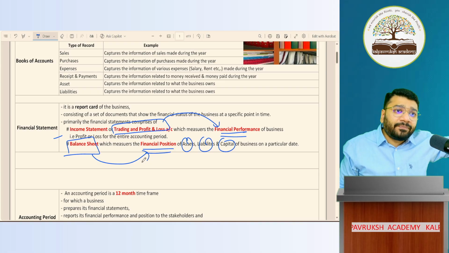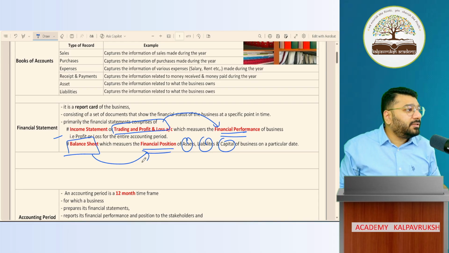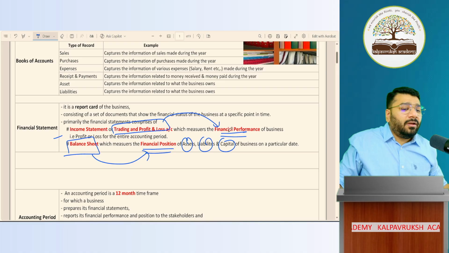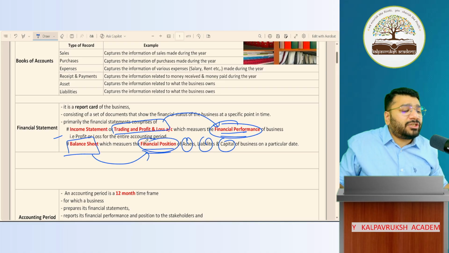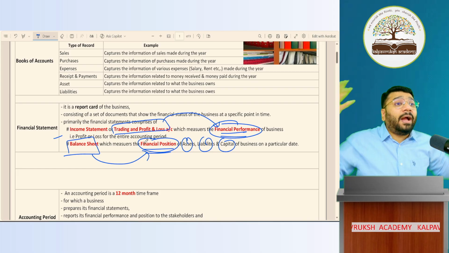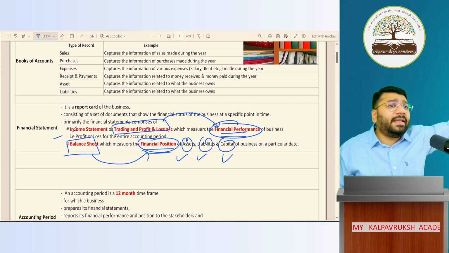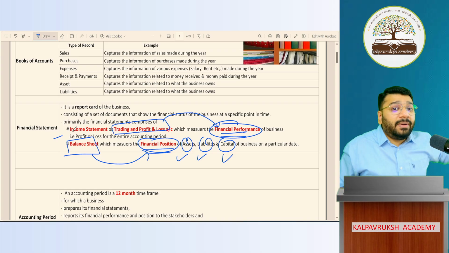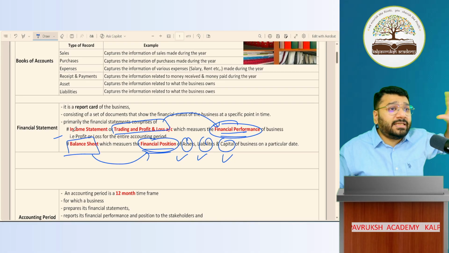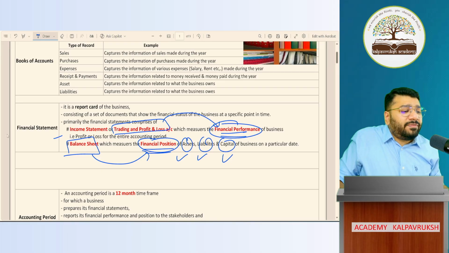Will you remember this? Okay. Today it might sound as if you're by hearting, but give me a couple more days. In the next few days, I'll prove what financial performance and financial position mean. No need to by heart. Today it seems like by hearting because you have no idea what is asset, liability, capital, income, expense, since you've just started learning accounts. But once you understand all 5 terminologies, this becomes easy. Today I want to put in your head what a financial statement is.